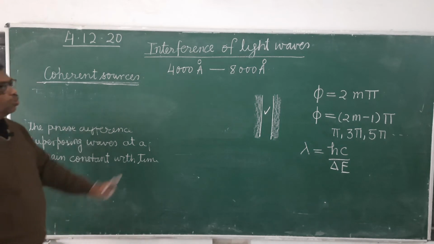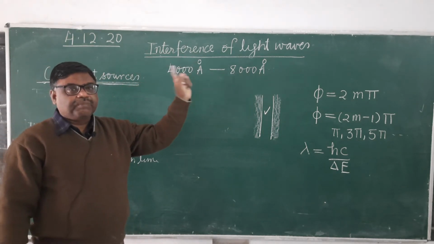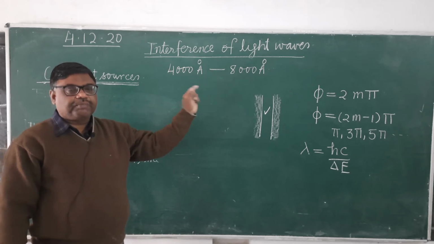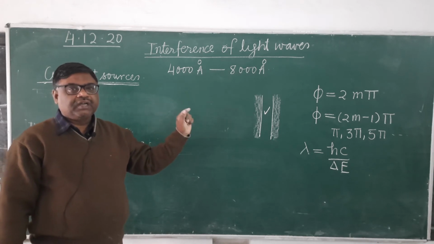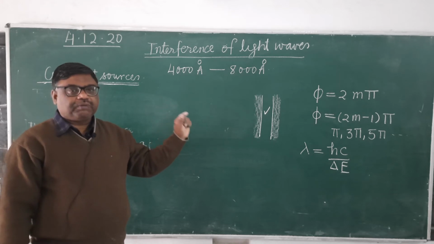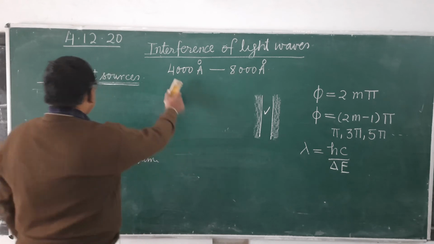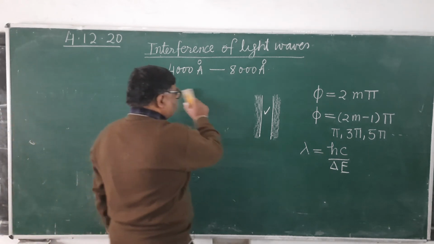So what are the two essential conditions for getting sustained interference? Number one, light waves should be of the same frequency. Number two, both the sources must be coherent, that is, the phase difference between the superposing waves emitted by them at any point remains constant with time. It's clear? So see here, independent light sources can never be coherent.